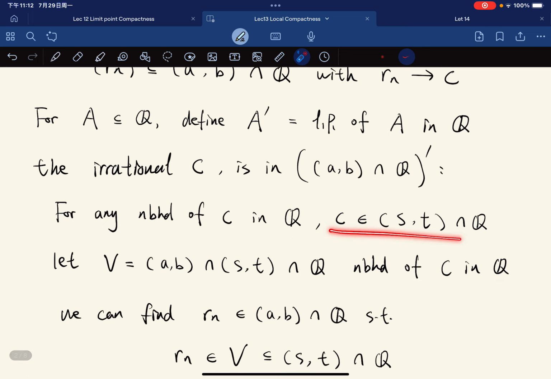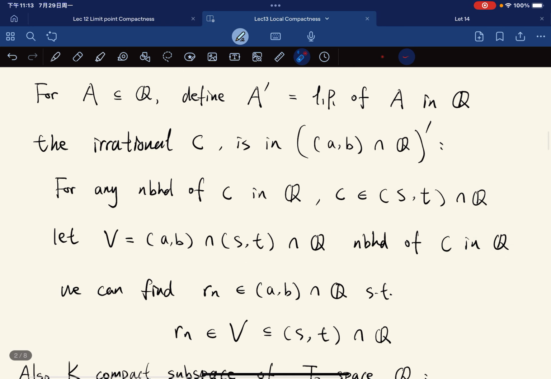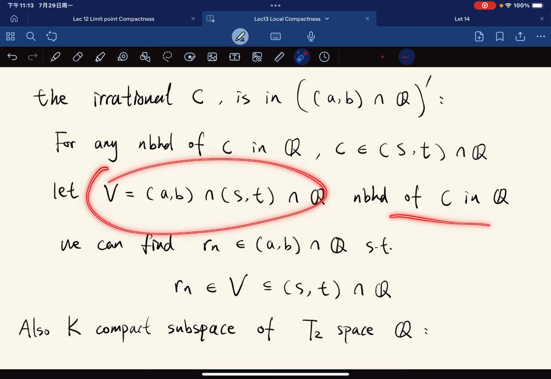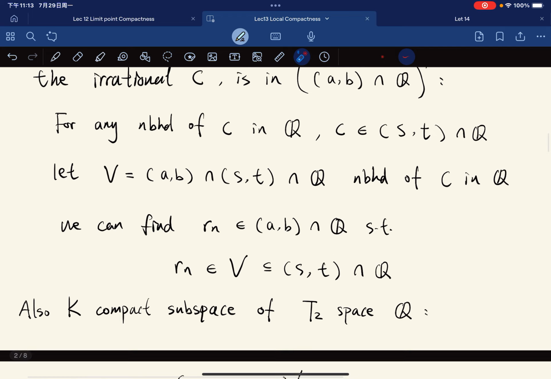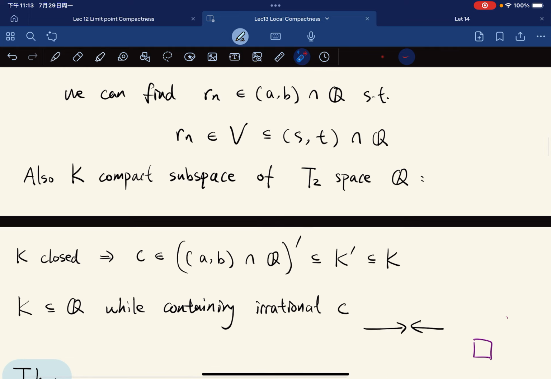Because for any neighborhood of c, we intersect with (a, b). And this is a subset of (a, b) intersect Q, in which we can of course find a rational that is in V, in (s, t), and in Q. This is a neighborhood of c, so by the convergence. Also, K is a compact subspace of a Hausdorff space Q, right? So K must be closed, which means that